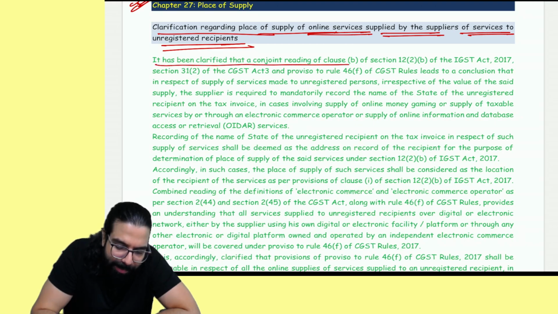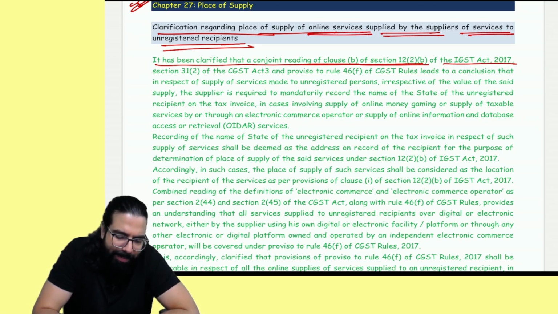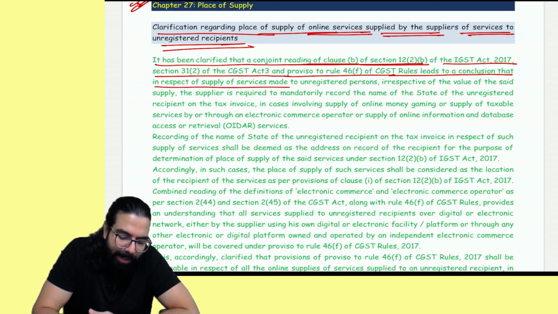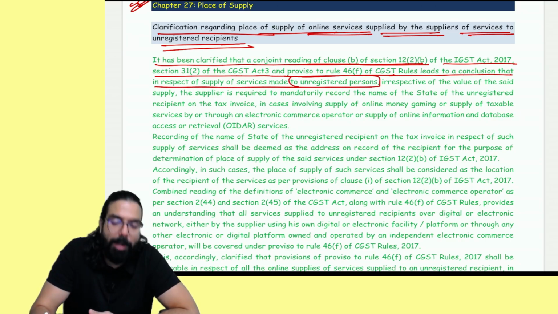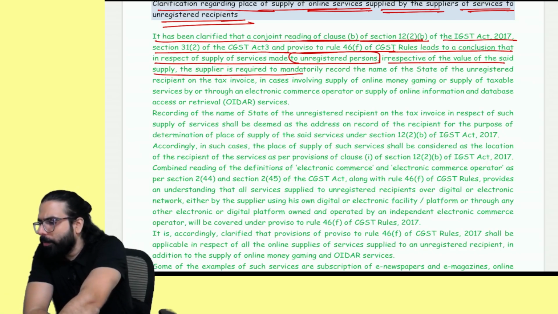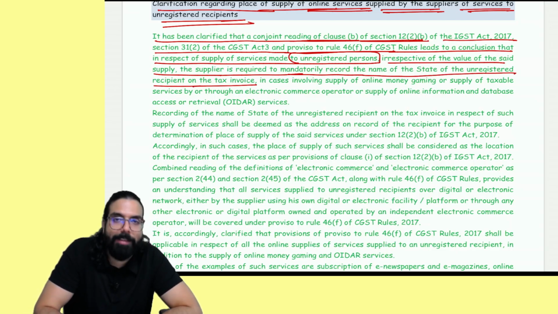It has been clarified that a conjoint reading of clause B of section 12(2) of the IGST Act, section 31(2) of the CGST Act, read with section 46F, leads to a conclusion that in respect of services provided to an unregistered person, irrespective of the value of supply of service, the said supplier is required to mandatorily record the name of the state of the unregistered recipient on the tax invoice.